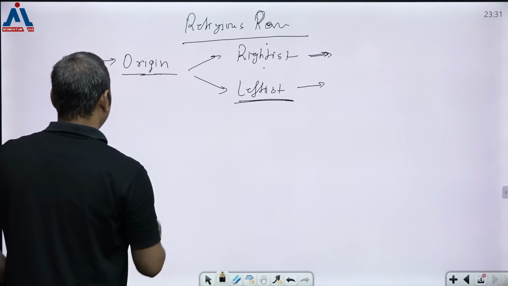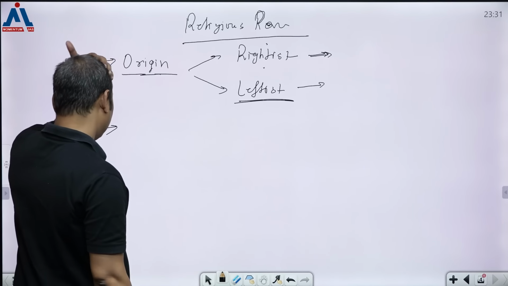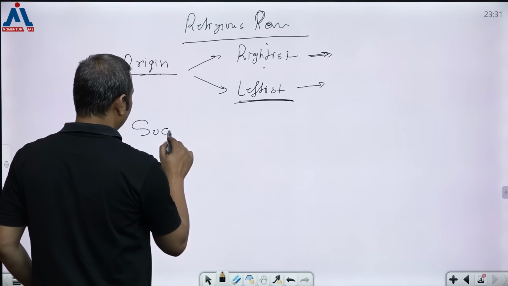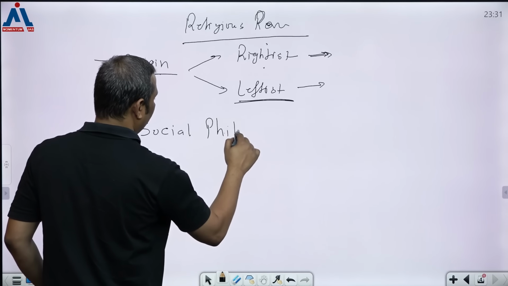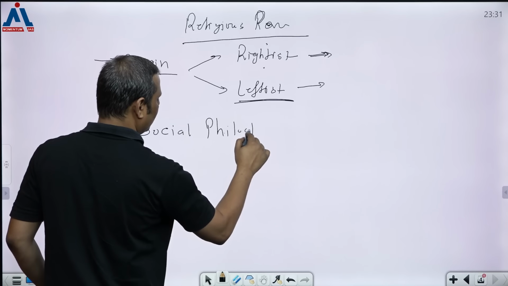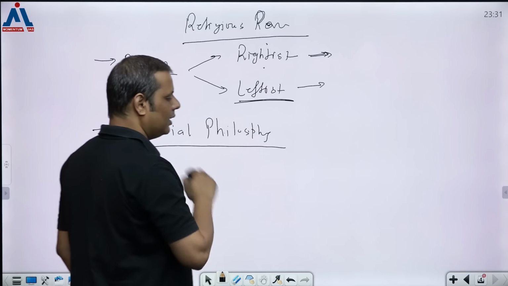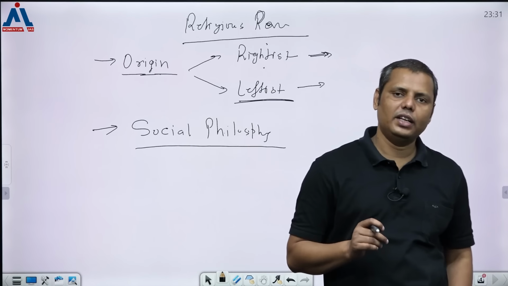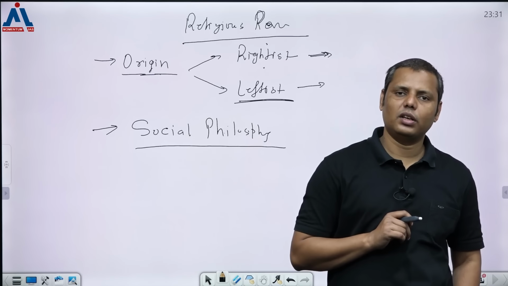Okay, and after it there is one more thing that can be asked from here, that is Buddhism and Jainism as social philosophy. As I told you, I kept teaching this particular thing since the beginning, that over the period they will definitely ask this question. So I usually say Buddhism and Jainism were less religious philosophies and more social philosophies.